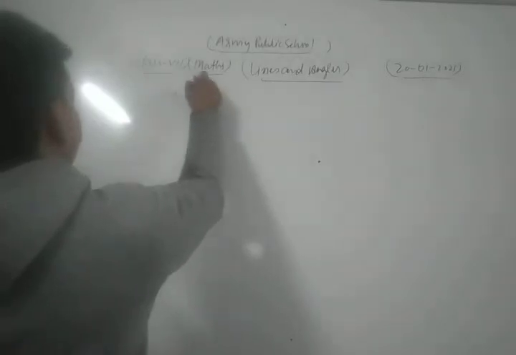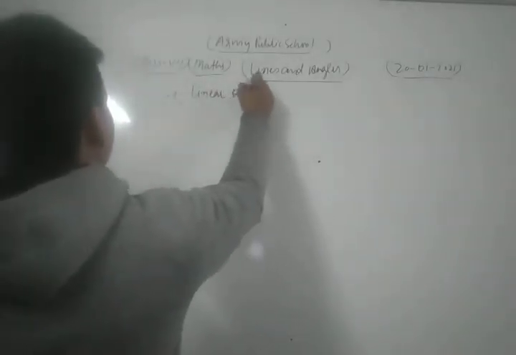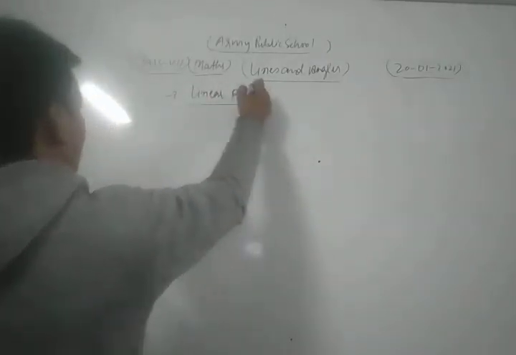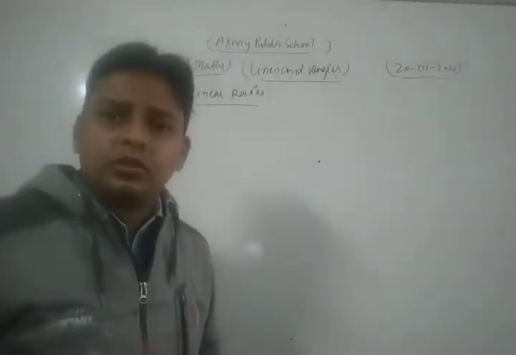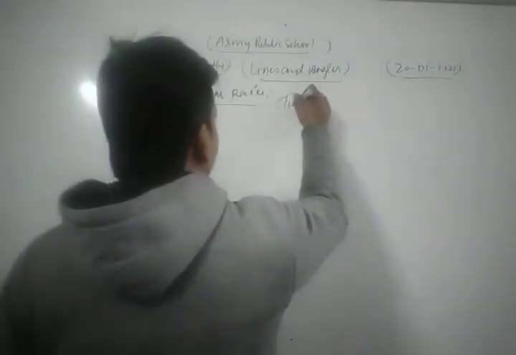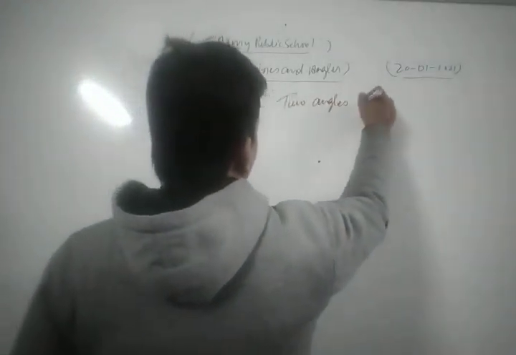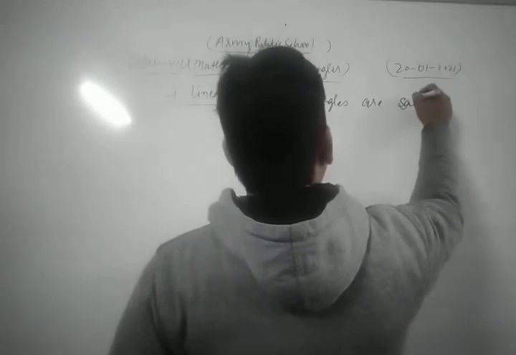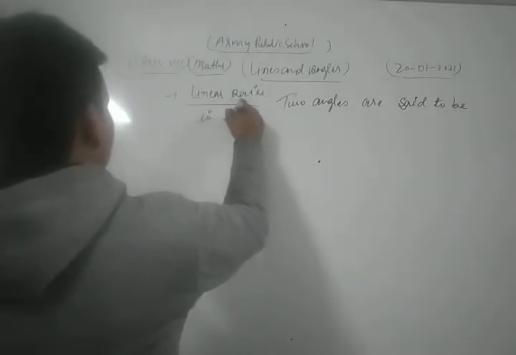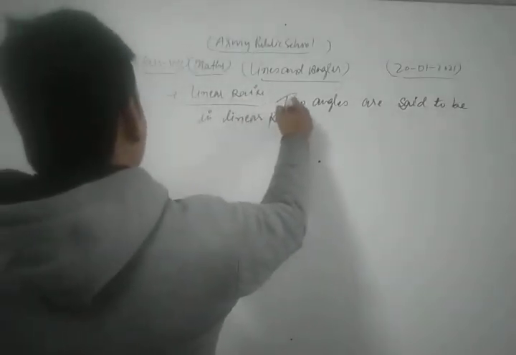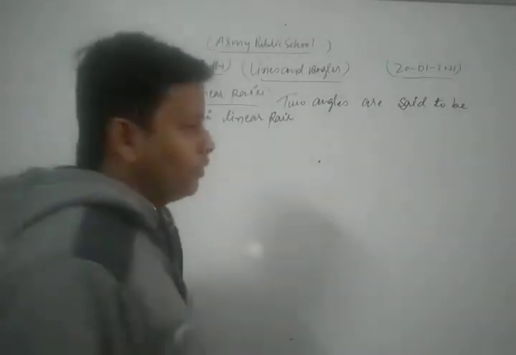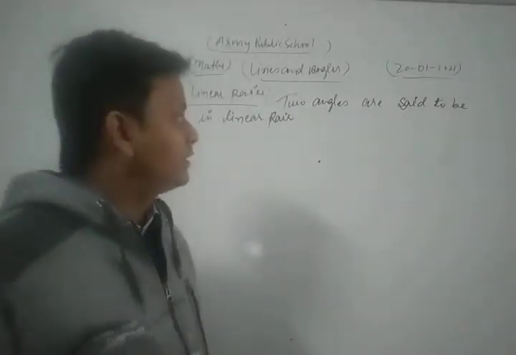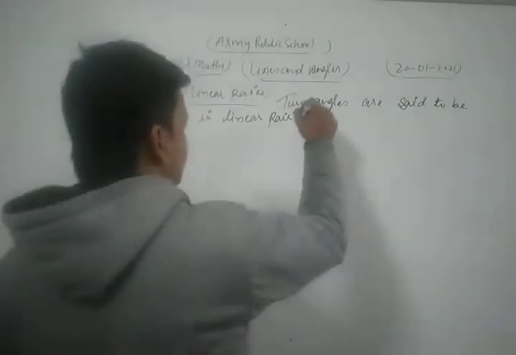Now, dear friend, we are going to discuss the concept of linear pairs. Dear friends, two angles are said to be in linear pair if